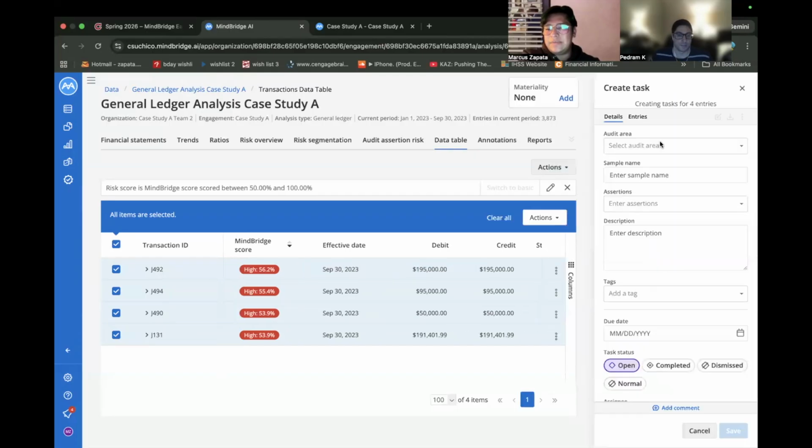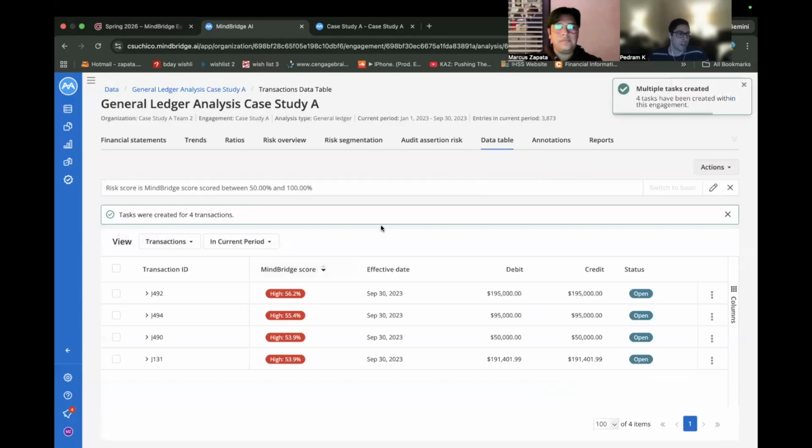Create tasks. And we want to include in the audit area that this is high risk. We definitely want to look at that due to the fact that it's high risk. So for description, we're going to put high risk transactions, high dollar value, and we're just going to save it and take a look at the rest of our information and see what we have. Thank you. Perfect. So let's look at risk overview again.